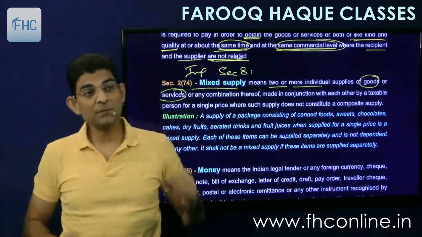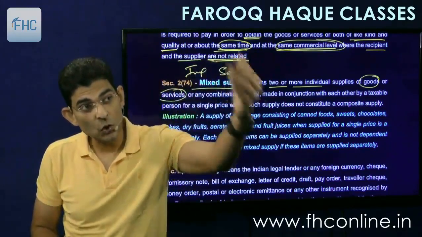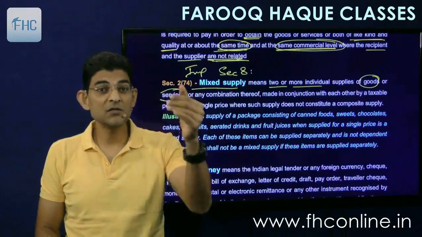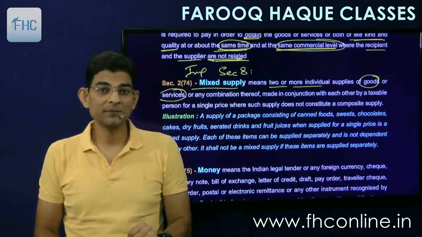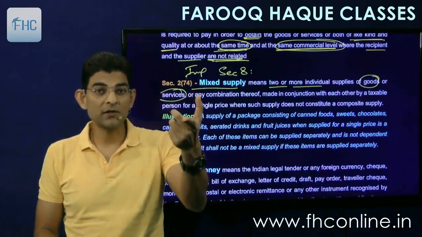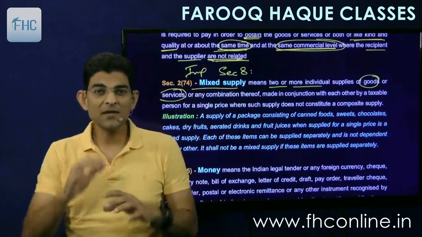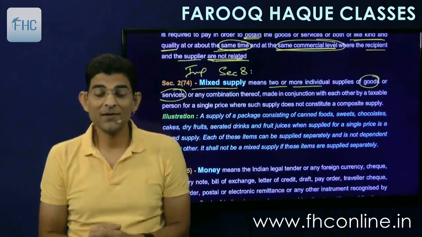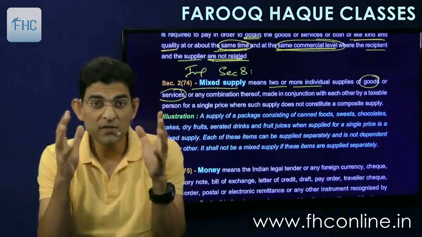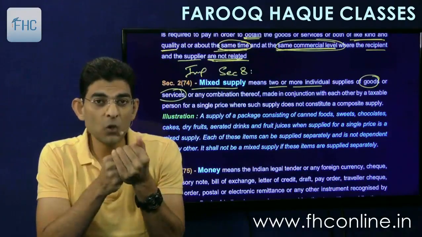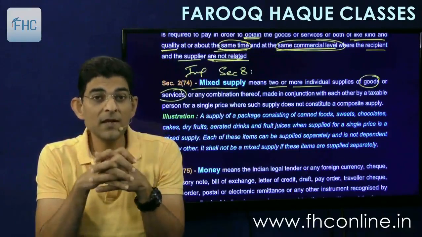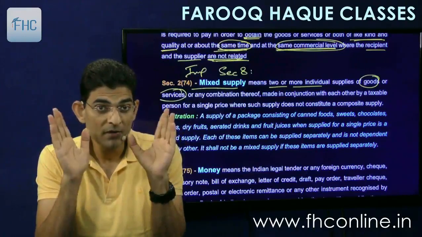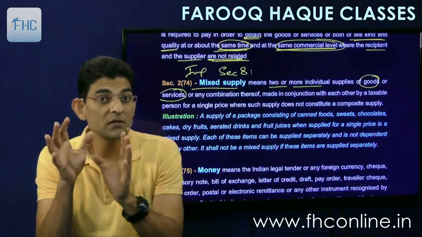A combination of goods and service can be, I'm selling you goods and I'm also installing them at your place. Installation is a service, and goods are being sold. So first you sell the goods and then you install them. It is naturally bundled, because that's how it happens. You sell an AC and then you go and install it. If the two things are naturally bundled and one of them is predominant and the other is subsidiary, then it is called composite goods.